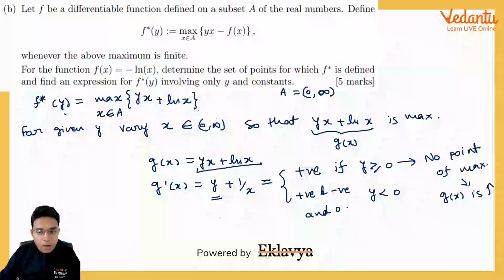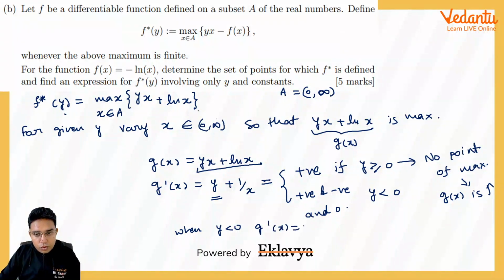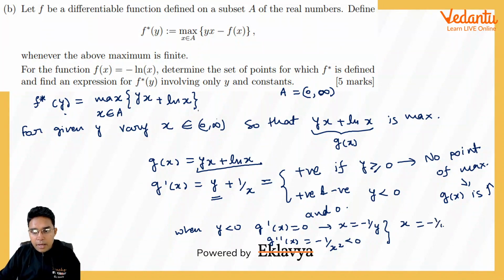Now, when y is negative, and I put g dash x equal to 0, we get x equal to minus 1 upon y. In fact, you can check g double dash x in that case will be minus 1 upon x square, which is negative, which means that x equal to minus 1 upon y is a point of maxima.